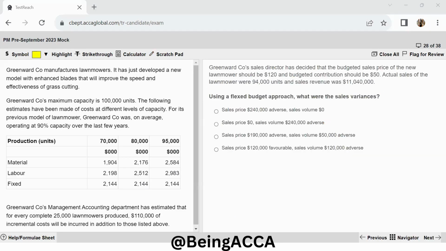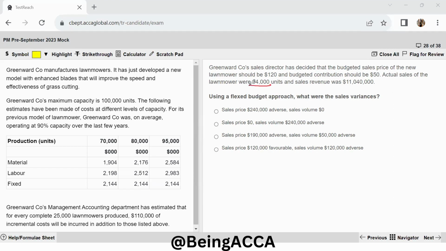I have Greenward company's sales director has decided that the budgeted sales price of the new lawn mower should be $120 and the budgeted contribution should be $50. Actual sales of the lawn mower were 94,000 units and the sales revenue was this much. Using a flexed budget approach, what were the sales variances? So to give our answer, we will have to calculate sales price variance as well as sales volume variance. So let's first find out these figures and then only we'll be able to give our answer.